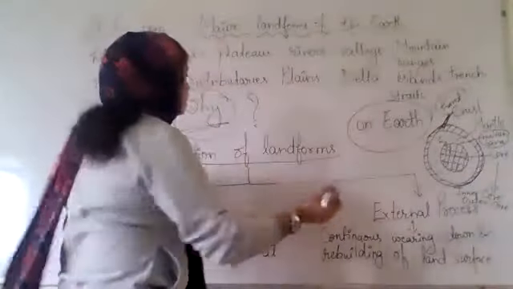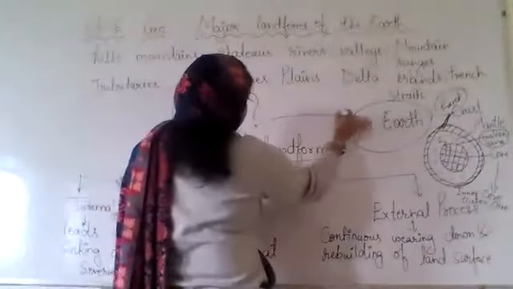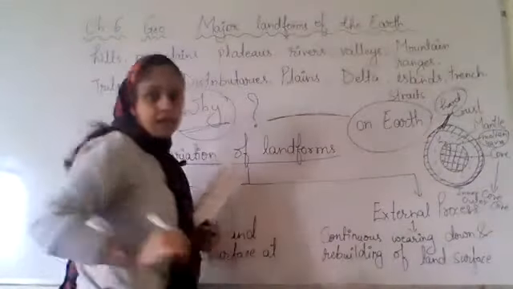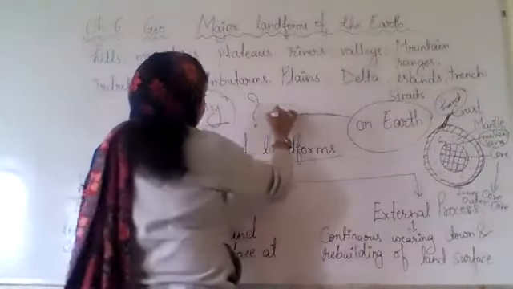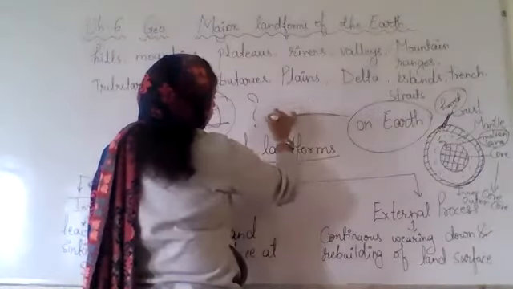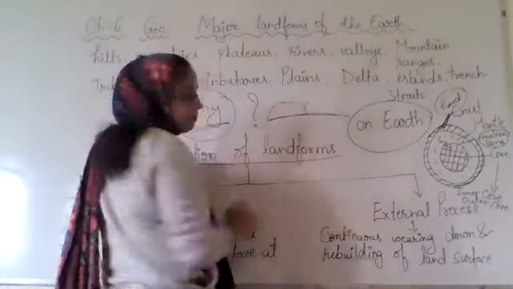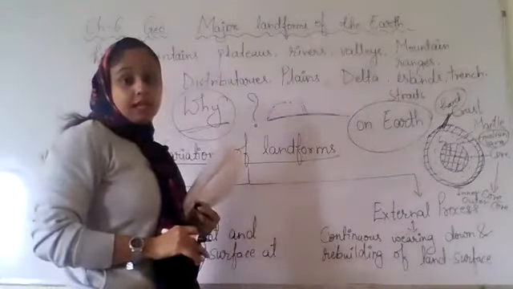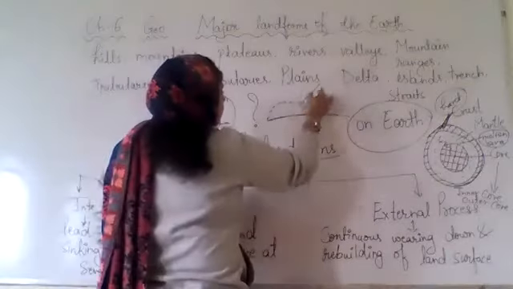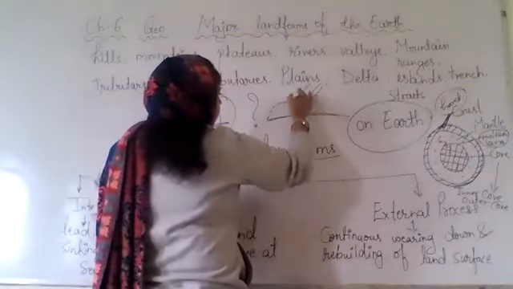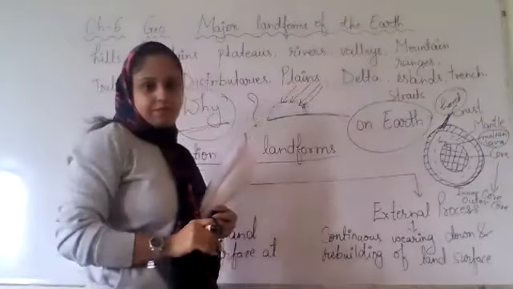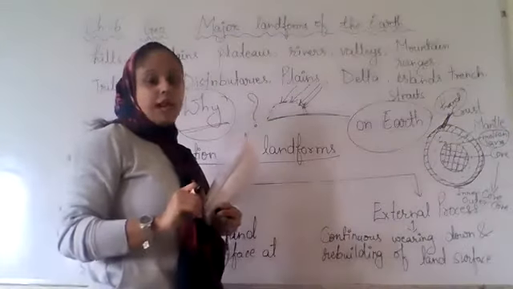In this what happens? Suppose this is the land surface. Okay? Here some plateau is there like this. Now there is very heavy rain. When there is very heavy rain, what will happen?